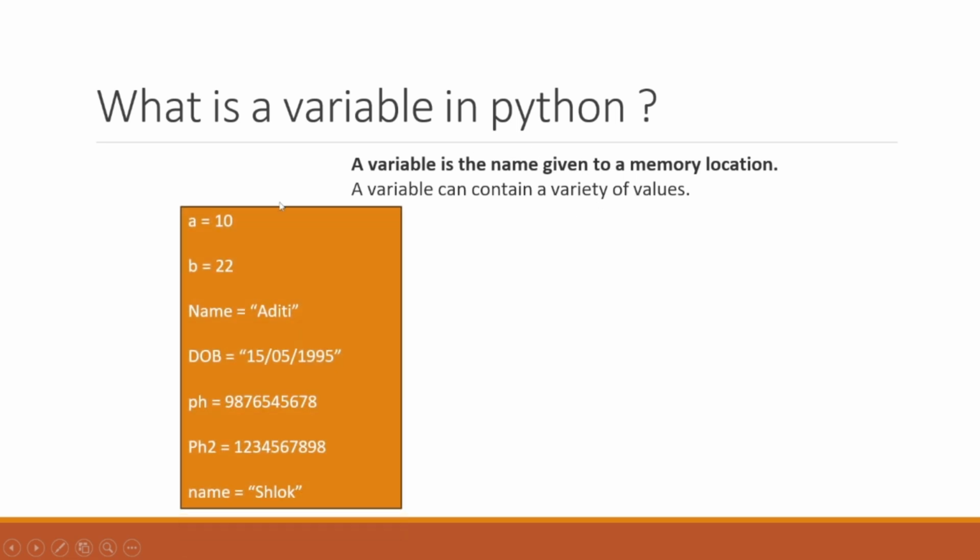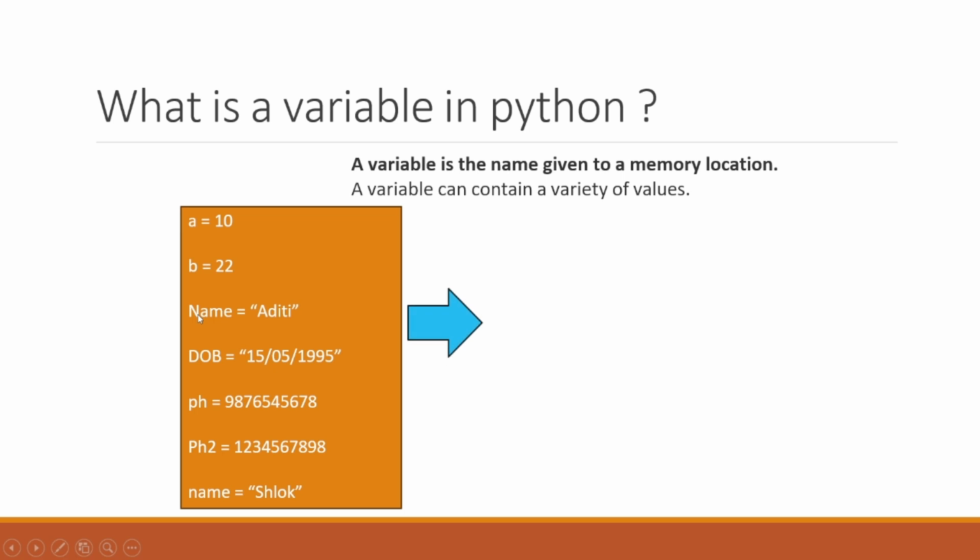So a variable can contain a variety of values. Now here you have given some variable names like a equal to 10. So a is your variable name and 10 will be your value. Then b will be your variable name and 22 will be your value. name will be your variable name and Aditi will be your value. Like this, the name Aditi is getting stored inside this name variable.